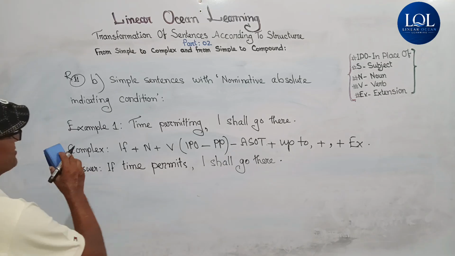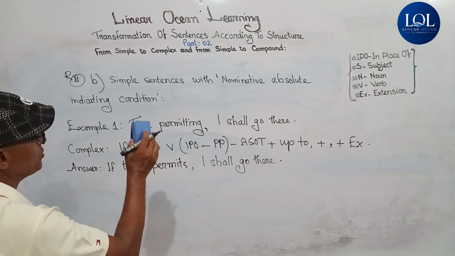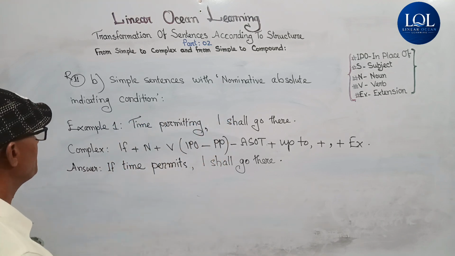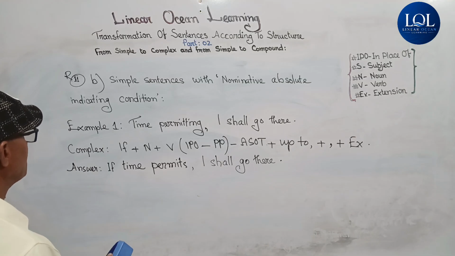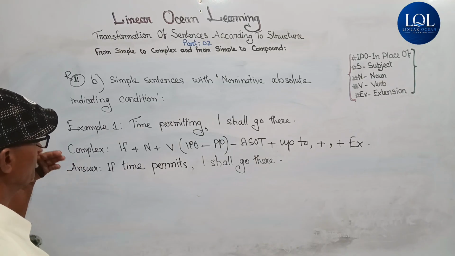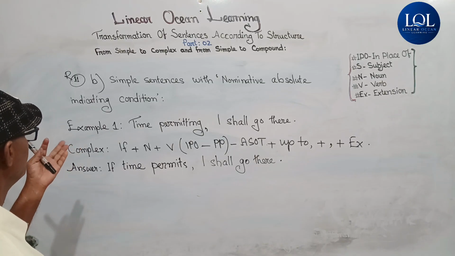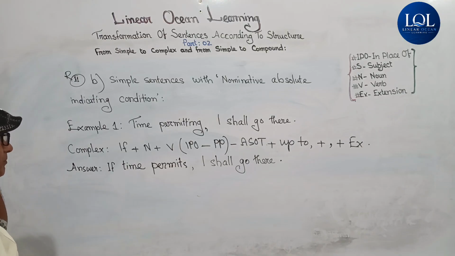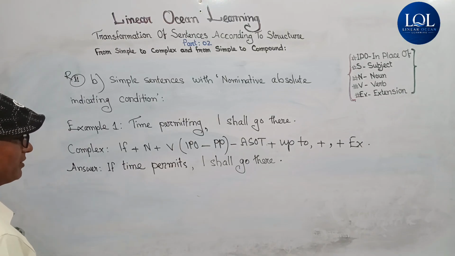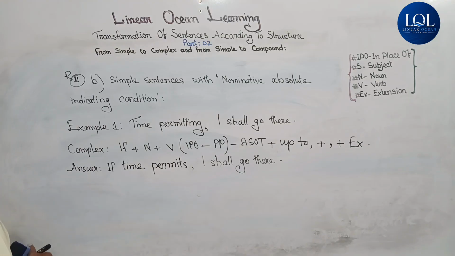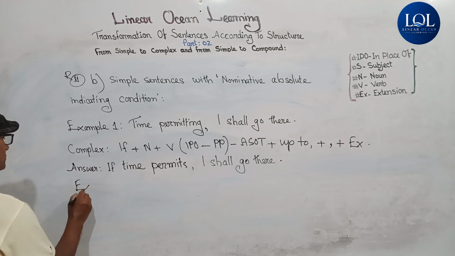In the case of simple sentences with nominative absolute indicating condition, there is no practice of transforming these sentences in any books, and they cannot be put into compound. So let's get to another example.